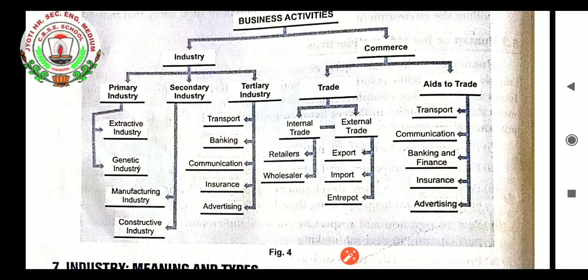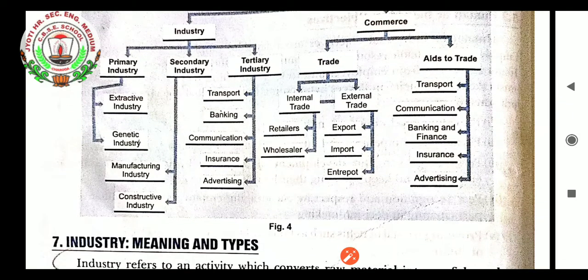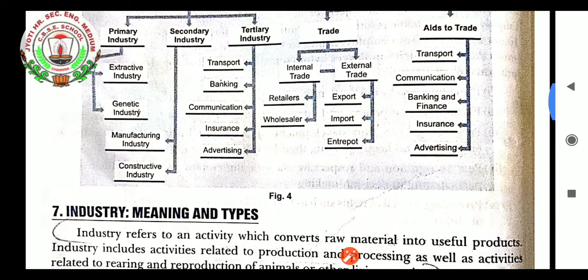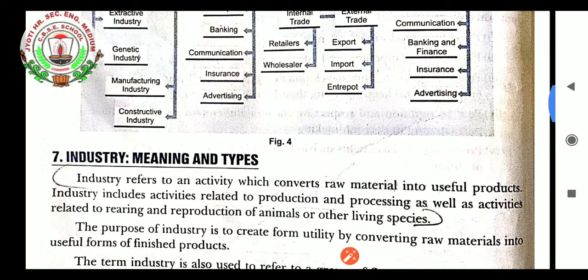You can say that industry is basically classified into two, that is primary and secondary. This tertiary industry is a mix of the industries which help both the primary and secondary industry. And the same industry, aids meaning help to trade, is the second section of commerce. In here also, transport, communication, banking and finance, insurance, advertising are there.